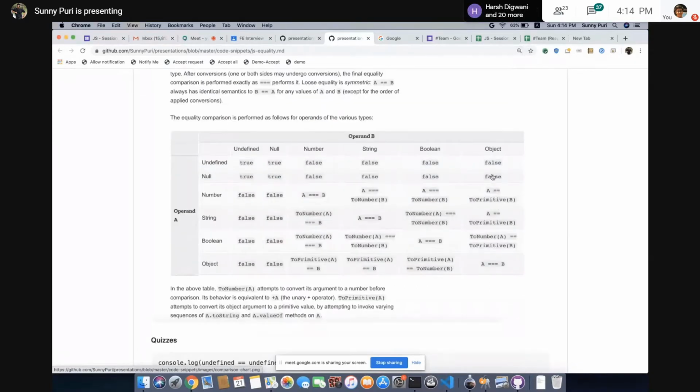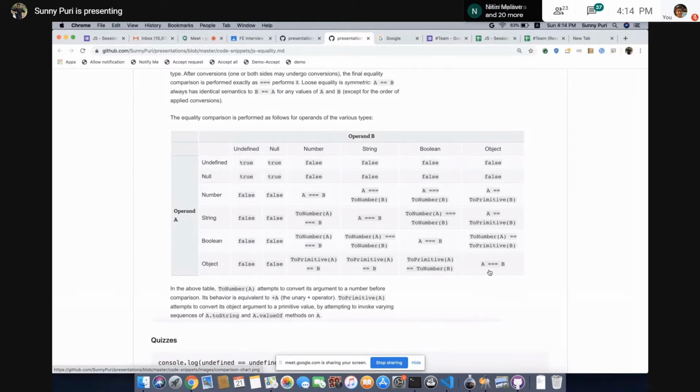But what will happen in case of number with object? In case of string with object? In case of boolean with object? Object comparison with object? So we have a remaining part, which is basically comparison with objects. I'll come to double equal and triple equal.